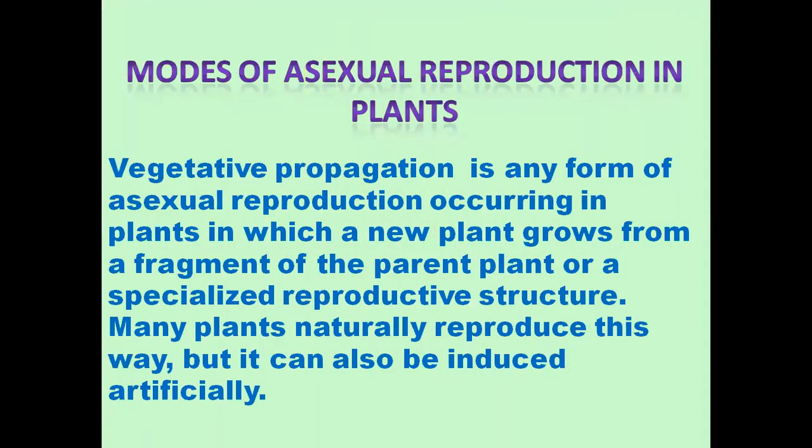Well, dear students, now let us understand the modes of asexual reproduction in plants. In plants, asexual reproduction happens through vegetative propagation. Remember, my dear students, vegetative propagation is of two types: one is natural vegetative propagation, and one is artificial vegetative propagation. We can induce it artificially also. So naturally, let us understand the different types of vegetative propagation, or you can call them modes of asexual reproduction in plants.